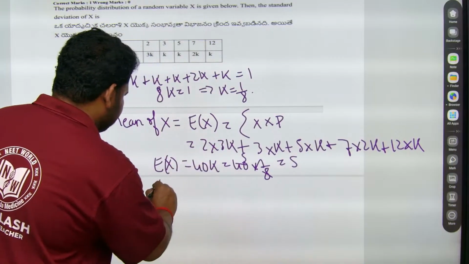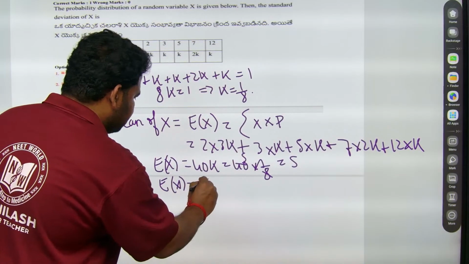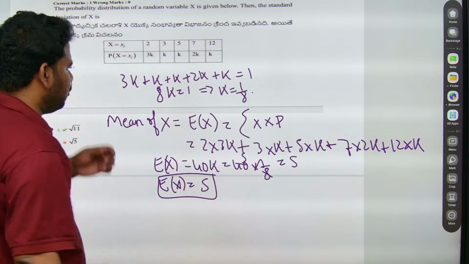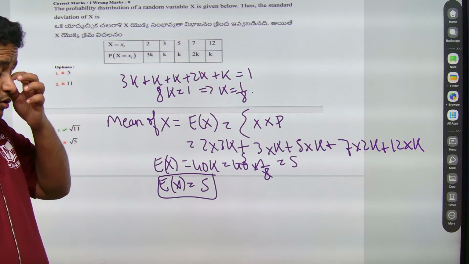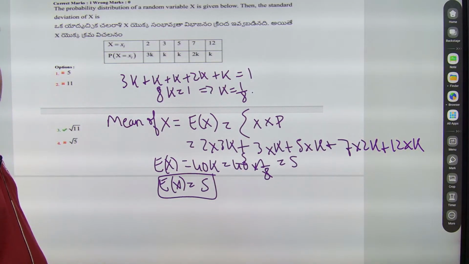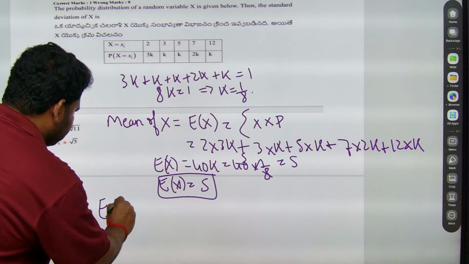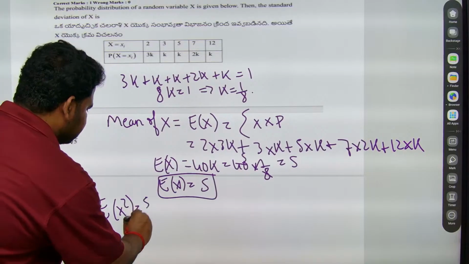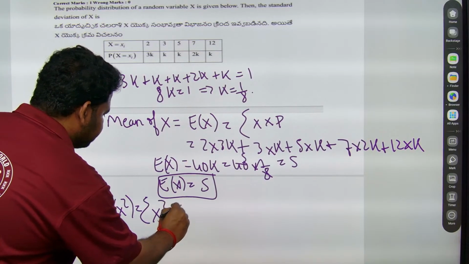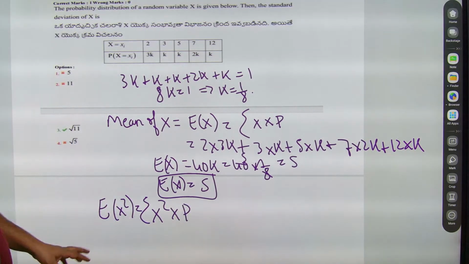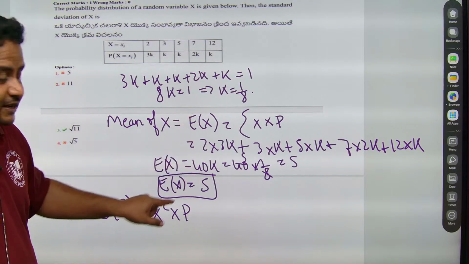So E of x is what, friends? E of x is equal to 5. This is what we got. Now I got the mean of x. Now if I want the square of this value, the distribution of x square, I want E of x square. What I have to do is the summation of x square into p. It is not the summation of x into p whole square. It is x square into p.